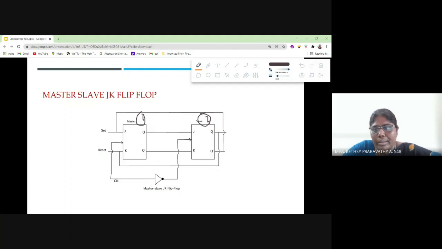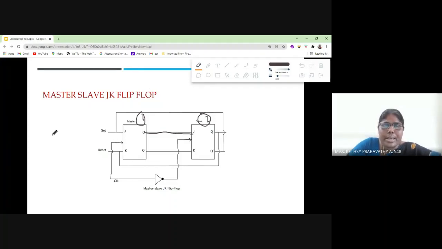If you see, the output of the master flip-flop is connected to the input of the slave flip-flop. Now, you have a clock pulse.